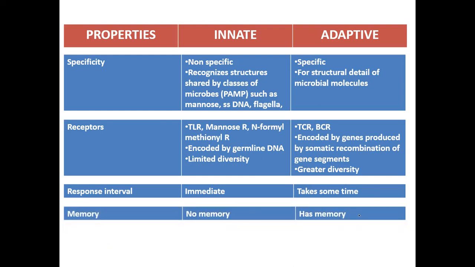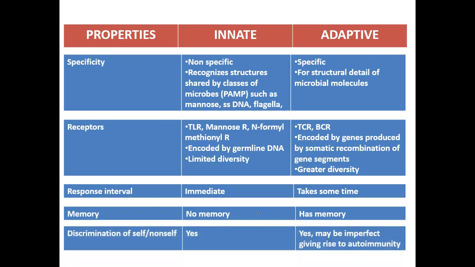In adaptive immune response, memory cells are made in order to recognize the pathogen next time whenever it is encountered. However, in case of the innate immunity, no such memory cells are made. Innate can discriminate between body's own cells and tissues and the pathogen, whereas the adaptive immune response may sometimes fail to discriminate between self and non-self and can give rise to autoimmunity, which means that our body's immune system starts attacking our own body tissues mistakenly.